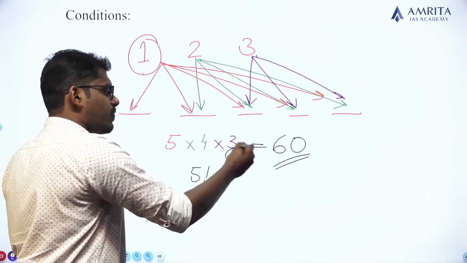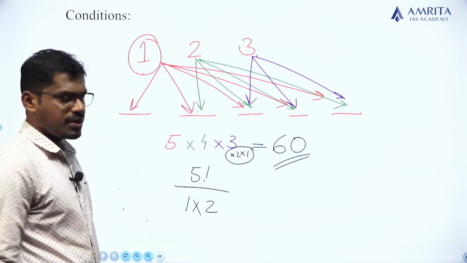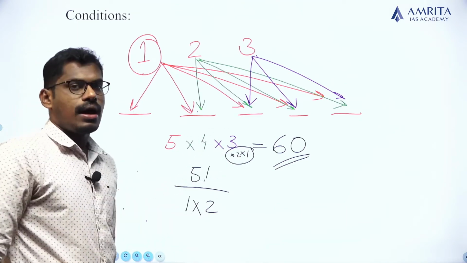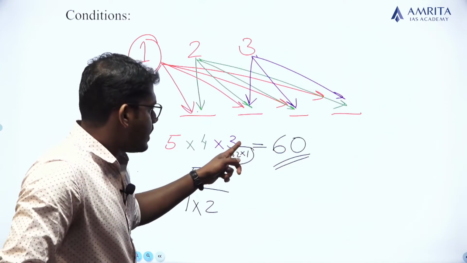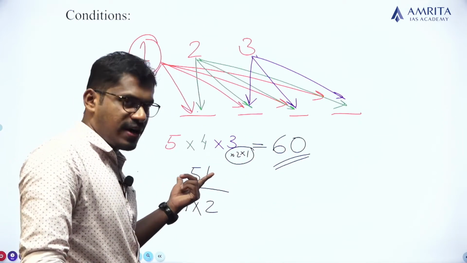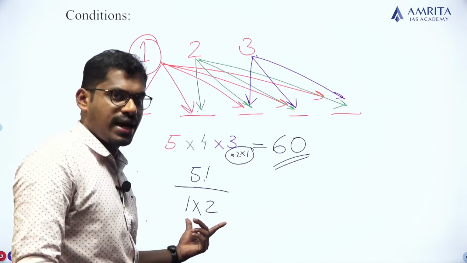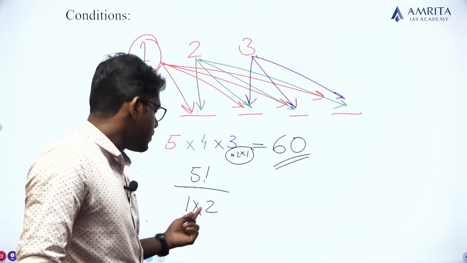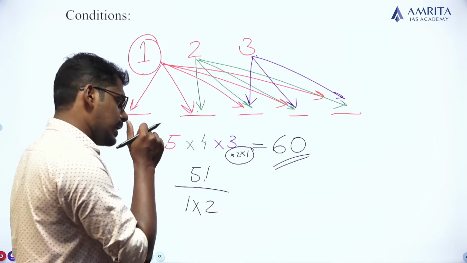But this 2 into 1 is absent here. So I have to divide this 1 into 2 here, so that the value still is 5 into 4 into 3. Let me assume that there is a 1 into 2 here, so that it becomes 5 factorial. But actually the 1 into 2 is not here, so I have to divide the value here. That is why I wrote 1 into 2 at the denominator. So 5 factorial divided by 1 into 2.